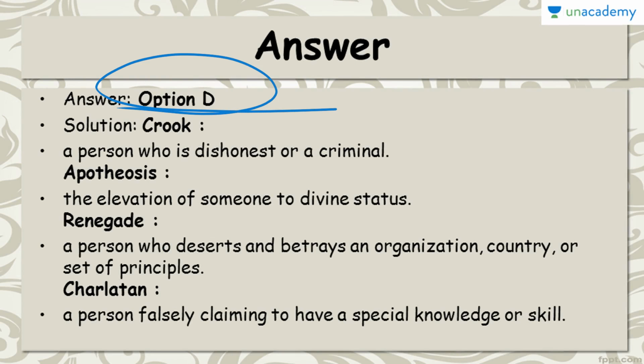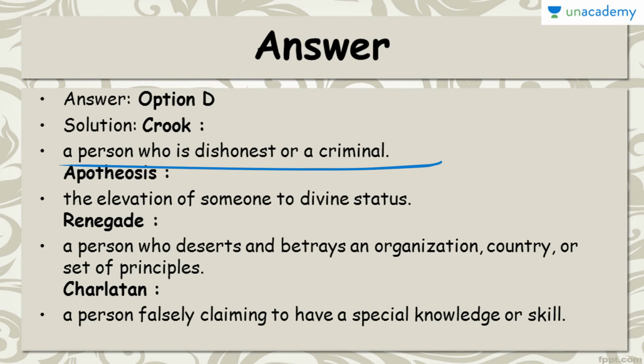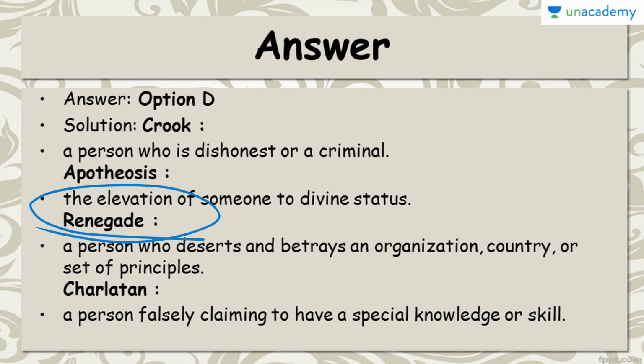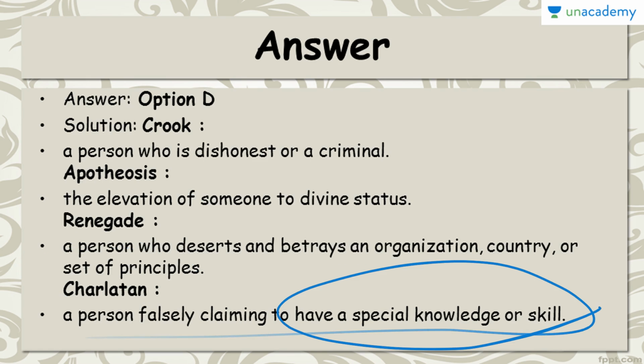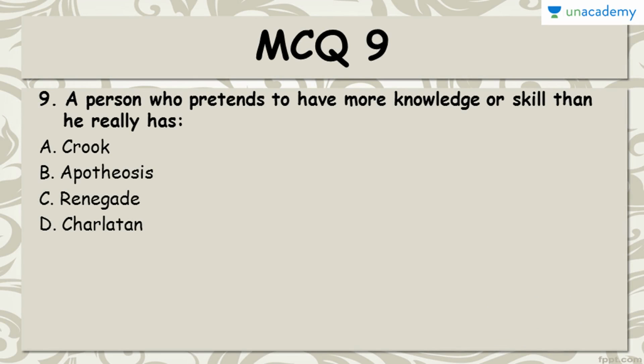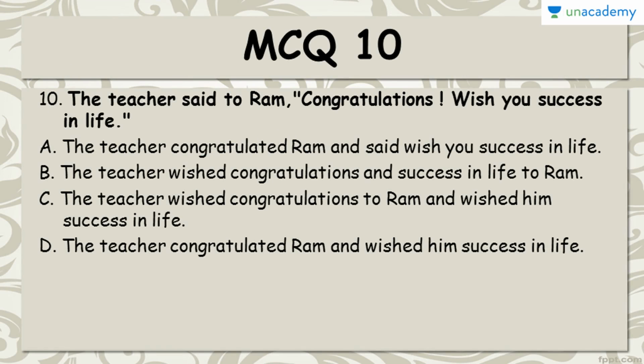Crook is a person who is dishonest or criminal. Apotheosis is elevating someone to a divine status. Renegade means a person who deserts and betrays an organization. Charlatan is a person who falsely claims to have a special knowledge or a skill. And therefore, we know charlatan means a person who pretends to have more knowledge or skill than he really or actually has. Coming to MCQ 10th, direct indirect.